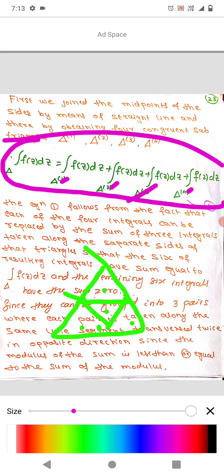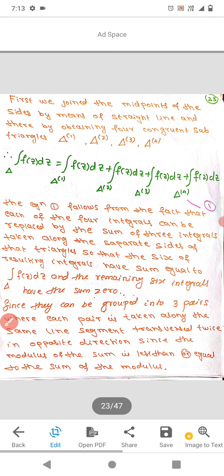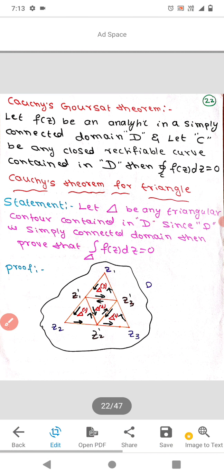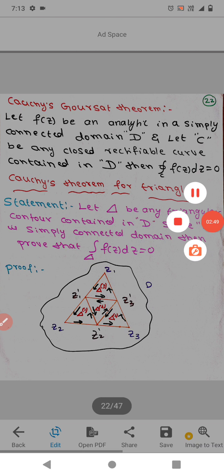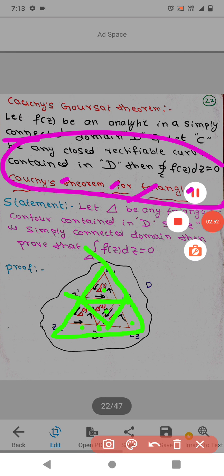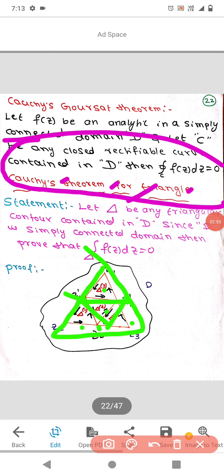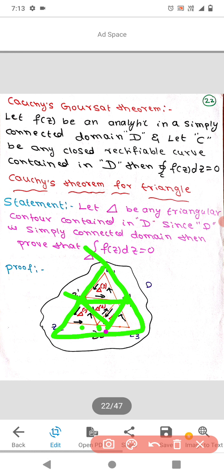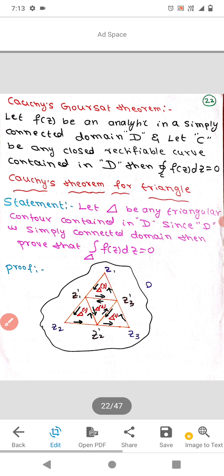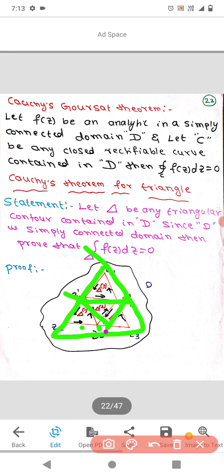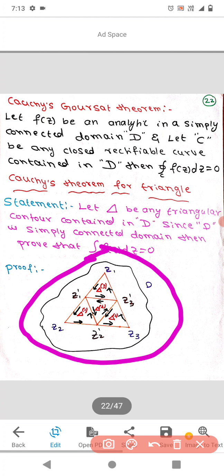Remember one point. Observe this diagram, and observe this direction.